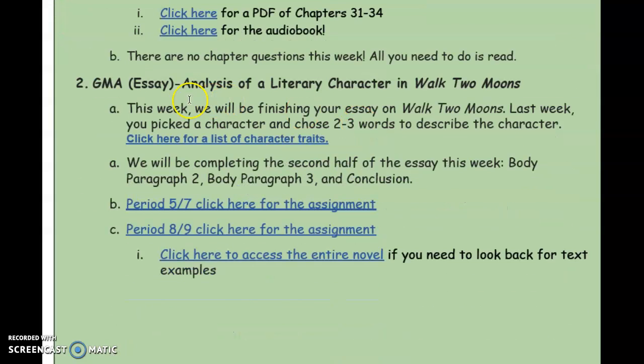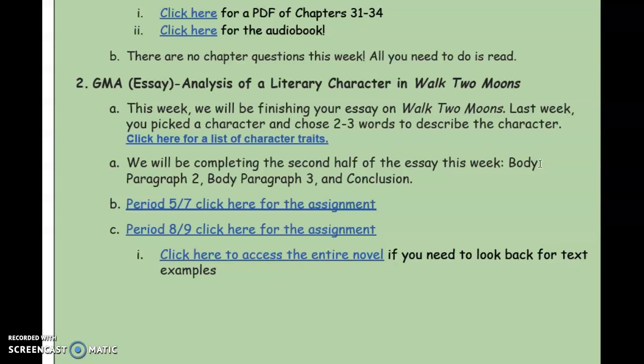And there are no chapter questions because we are going to be continuing our essay, our GMA on Walk Two Moons, so it's analysis of a literary character. Last week you were assigned to finish your brainstorm section, introduction paragraph, and body paragraph number 1. This week you're going to be finishing your essay, so you're going to do body paragraph 2, 3, and your conclusion. Now, I know some of you worked ahead, so if that's you, I want you to go back and see where you can add more information.